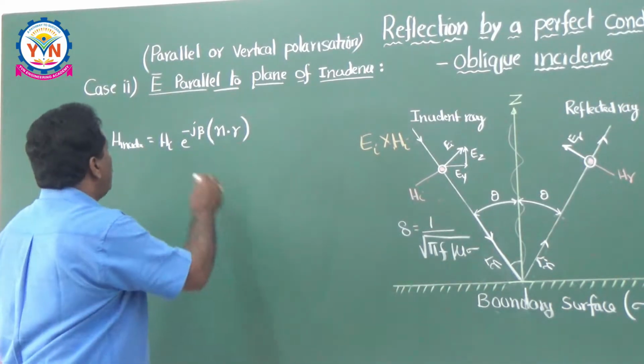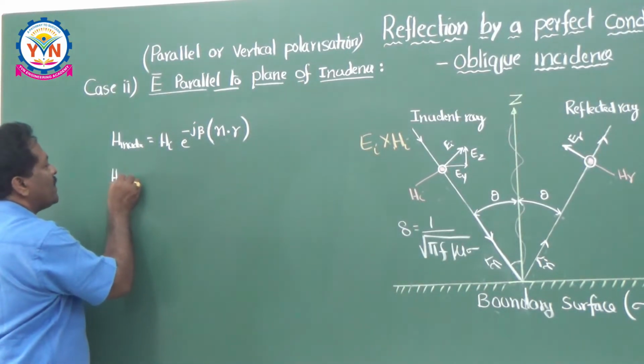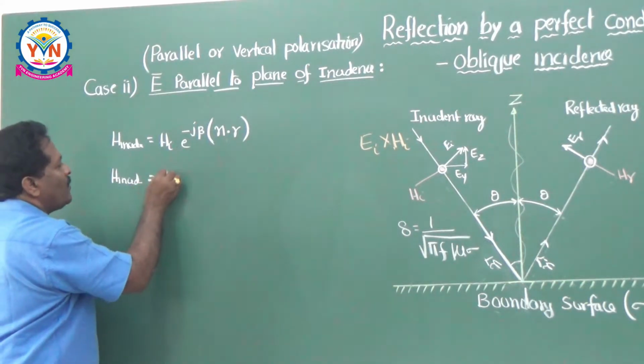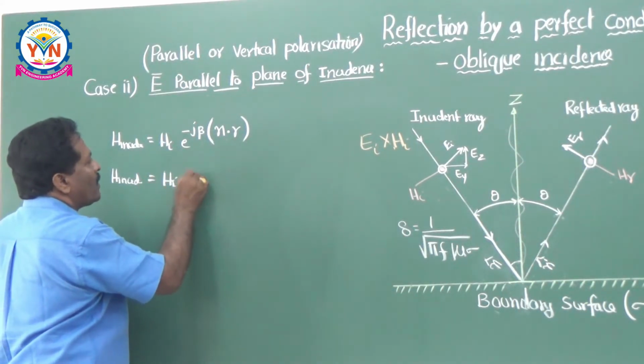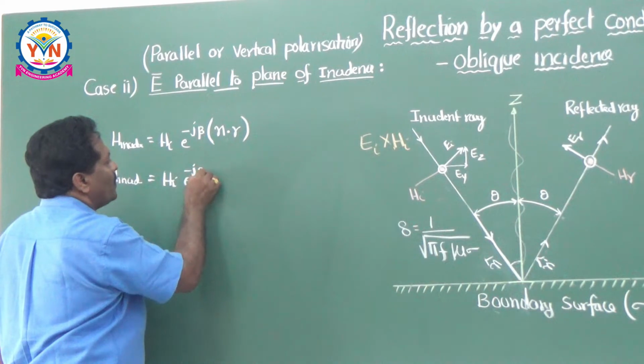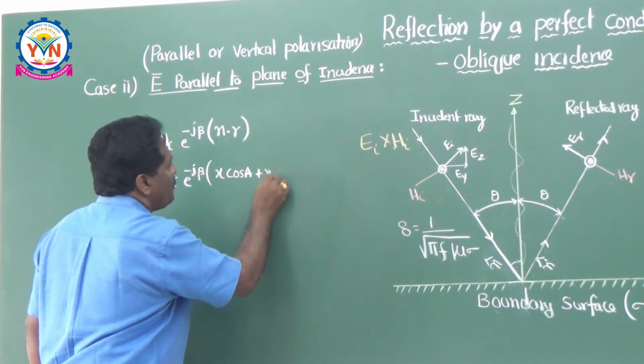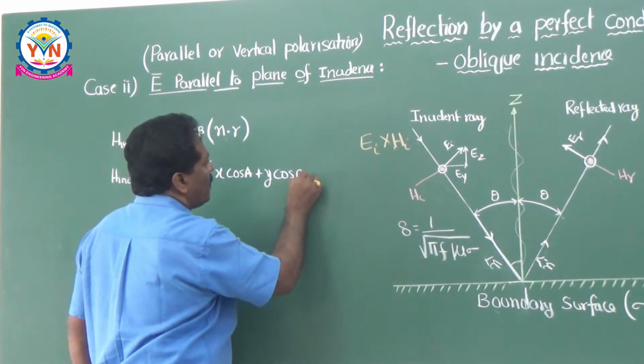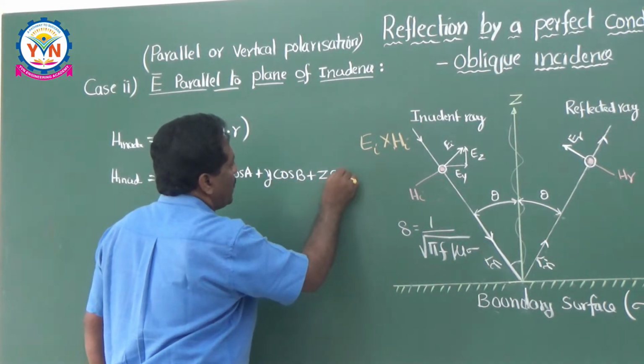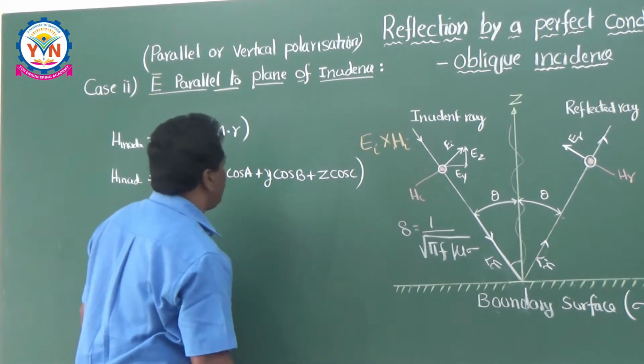So here H incident is equal to Hi into e to the power of minus j beta into, once again, x cos A plus y cos B plus z cos C.